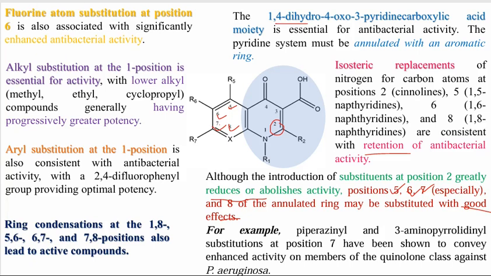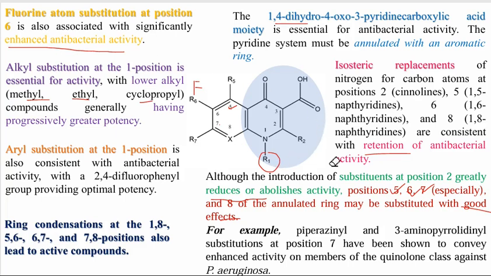Okay, then we have the next point, such as 6-fluorine substitution at the 6th position. You can see if this 6th position is substituted with a fluorine atom, it will enhance the antibacterial activity. Alkyl substitution at the 1st position is essential for the activity, and lower alkyls such as methyl, ethyl, and cyclopropyl generally have the greater potency.